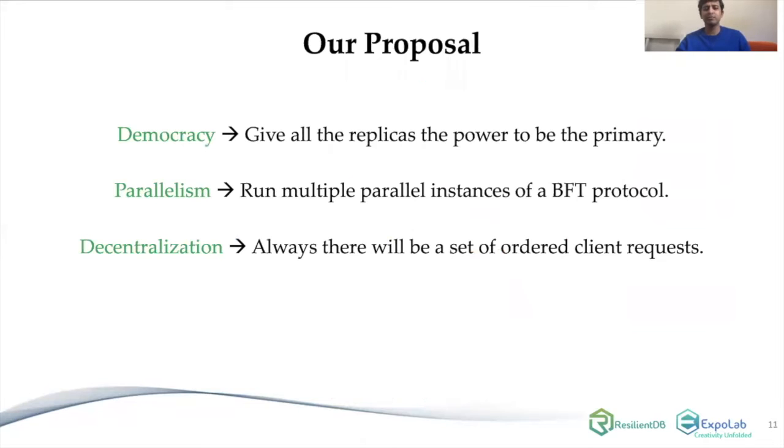So what is the solution? And that is where our proposal comes in. We want to give a democratic solution where every replica has the power to be the primary. We want to ensure there is some sort of parallelism where there are multiple parallel instances of any BFT protocol running. And we want decentralization, ensuring that there is always a set of ordered client requests. And how do we do that? We propose resilient concurrent consensus.